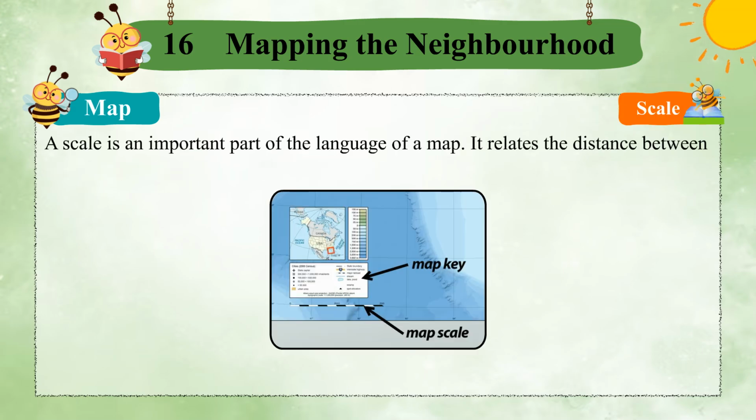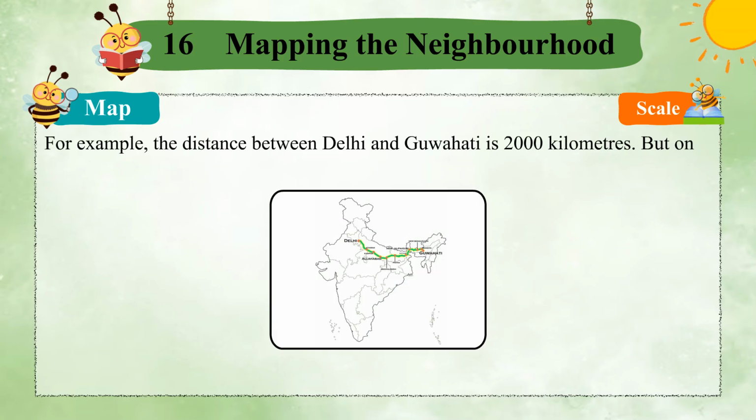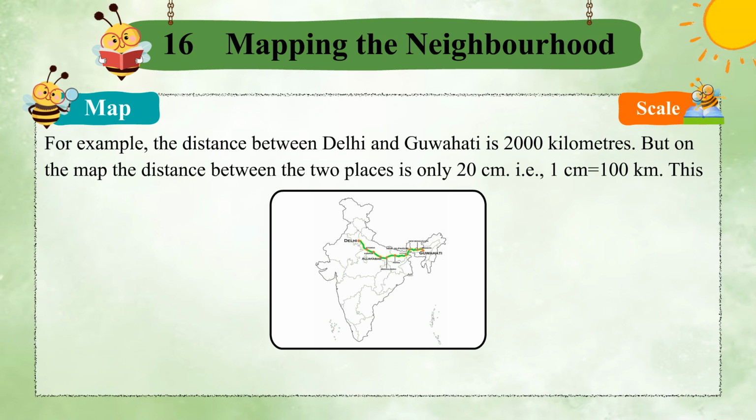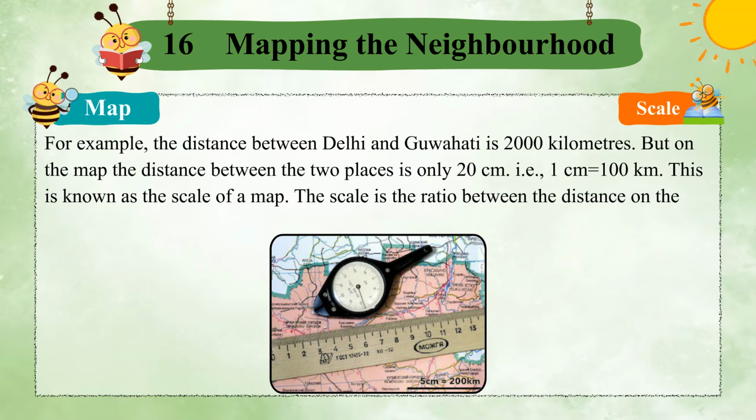Scale. A scale is an important part of the language of a map. It relates the distance between places on a map and the actual distance between places. For example, the distance between Delhi and Guwahati is 2000 kilometers. But on the map the distance between the two places is only 20 centimeters. That is, 1 centimeter equals 100 kilometers. This is known as the scale of a map. The scale is the ratio between the distance on the map and the distance on the ground.